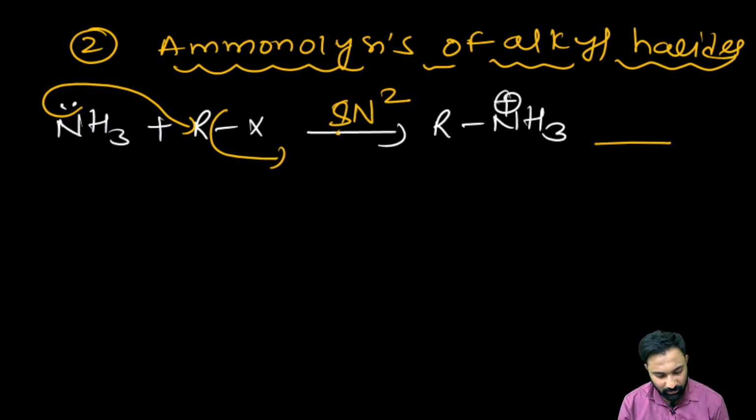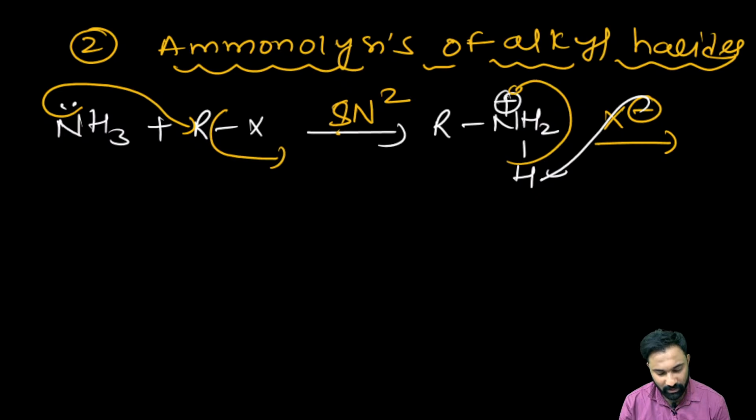Then this X minus will readily abstract this acidic hydrogen, and the sigma bond pair of electrons will be taken by nitrogen. Then again it will become the primary amine.